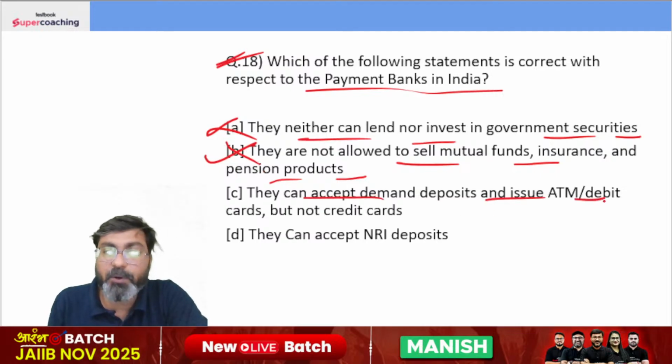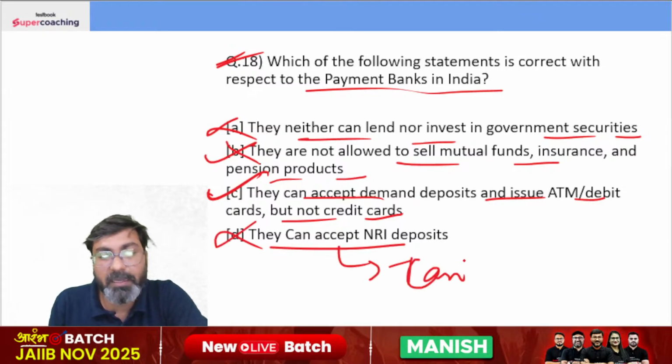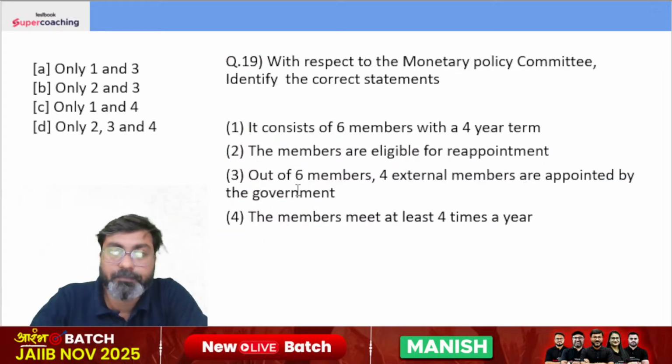They can accept demand deposit and issue ATM or debit cards but not credit cards. Absolutely right. They can accept NRI deposit. No, they can't. So the right answer is option C.